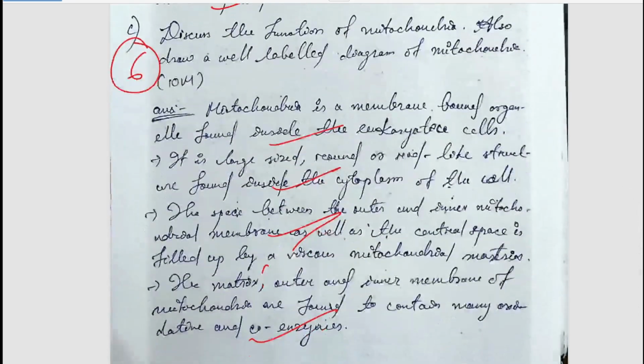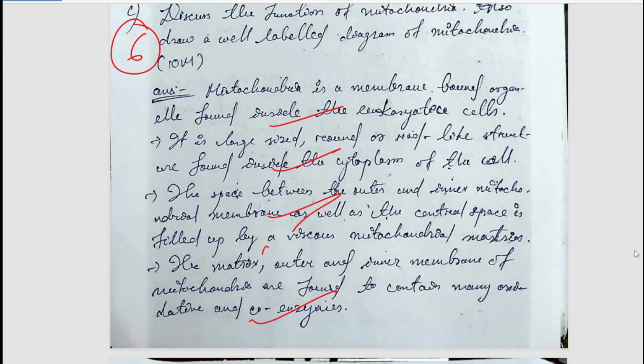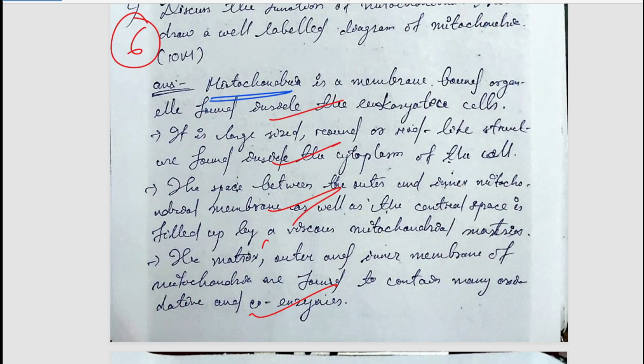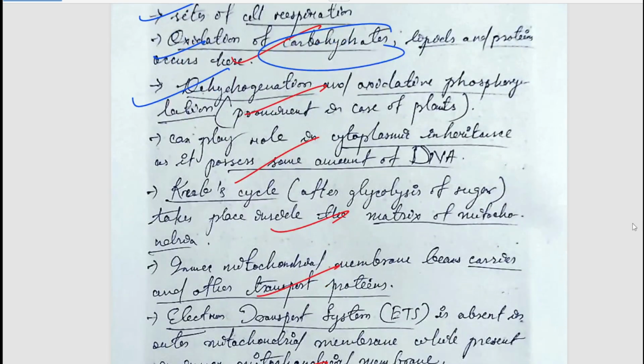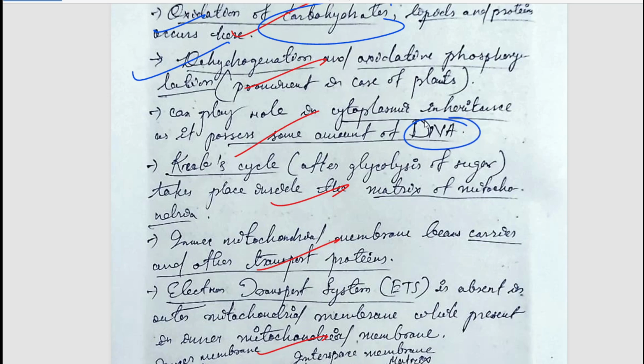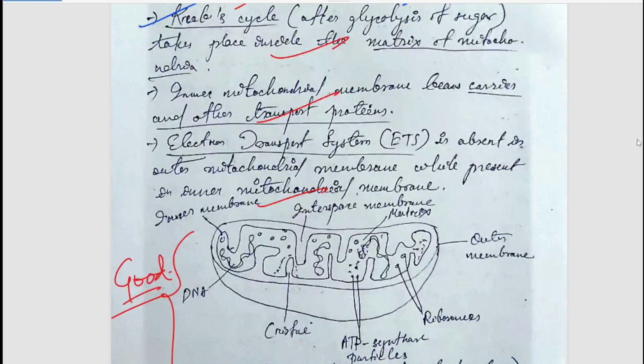The next question is discuss the function of mitochondria. Also draw a well-labelled diagram of mitochondria. So we all know mitochondria, known as the powerhouse of the cell, has various functions such as respiration, oxidation of carbohydrates so that energy can be produced, dehydrogenation. So related points, it has also some mitochondrial DNA on it. We all know that the three parent baby is highly in use, so you should read it for UPSC examinations, where also there is a huge role of mitochondria. They have a role in the Krebs cycle, although that is animal. We are discussing agriculture, that is plants. And a well-labelled diagram of mitochondria is made. All the things such as outer membrane, ribosomes, ATP synthase, cristae, DNA, all the things have been well mentioned and labeled. So very well written points. You can simply pause and read it.